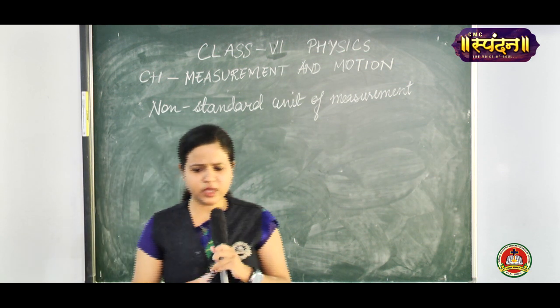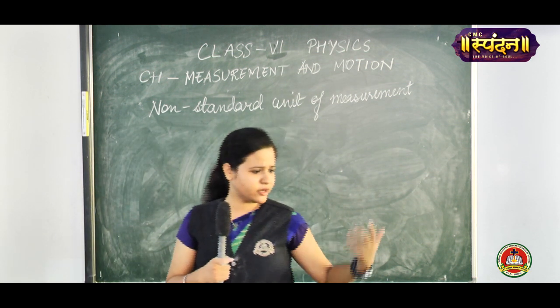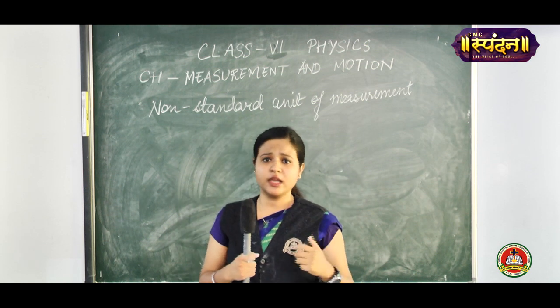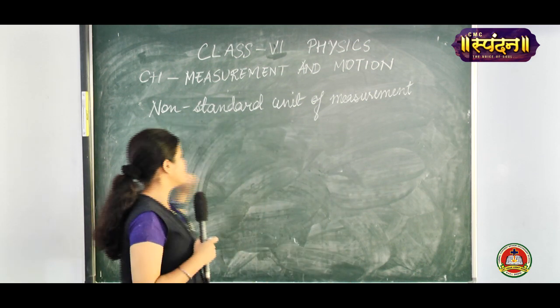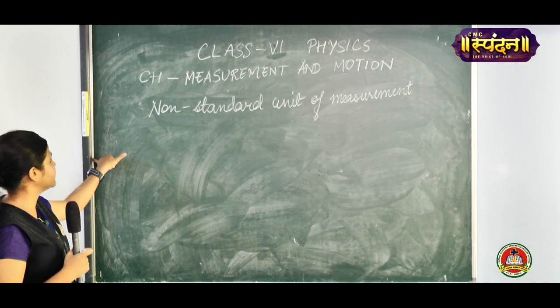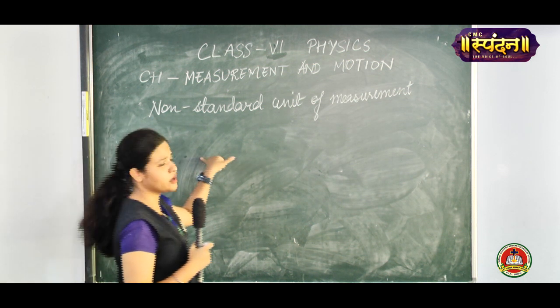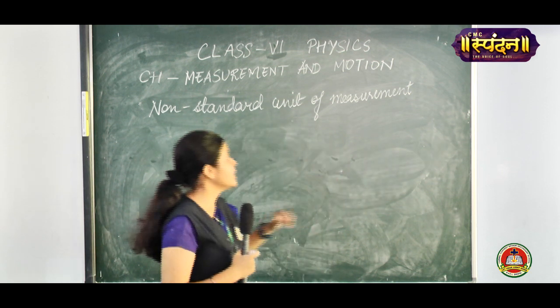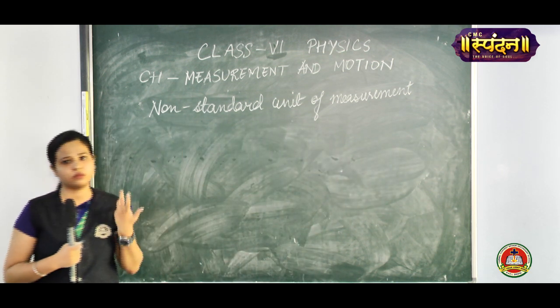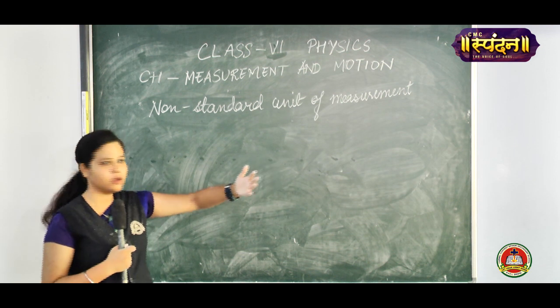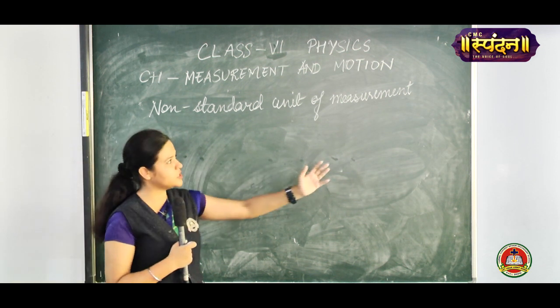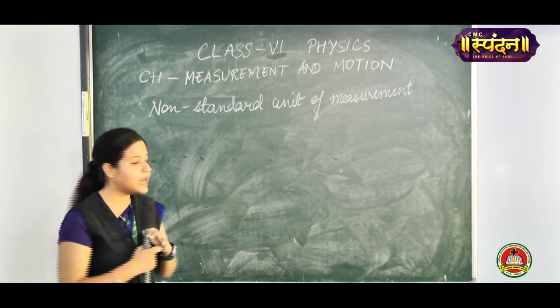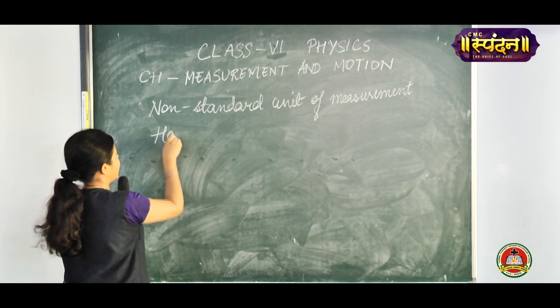Sometimes we use our foot to calculate the distance of this classroom. Suppose you use your hand span to calculate the distance of this full blackboard. You may use stones. Some may use their forearm like this to measure the length of this entire blackboard. So we will understand the terms. First is hand span.